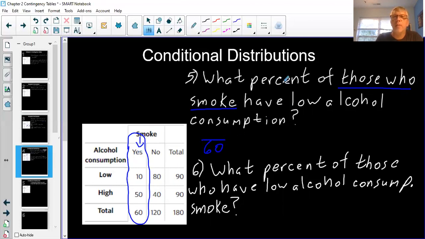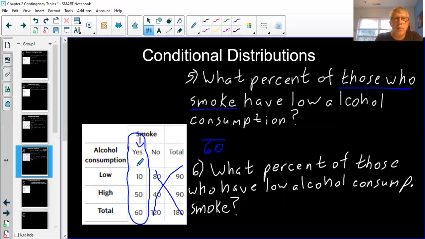All right, so out of those who smoke, it's going to be something out of 60 because only 60 people smoke. So of those who smoke, question is now, what percent have low alcohol consumption. So now we're only looking at the circle. None of this other stuff right here is any concern to this problem. So we're looking at people that smoke and how many have low alcohol consumption.